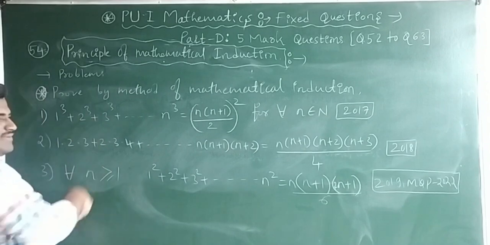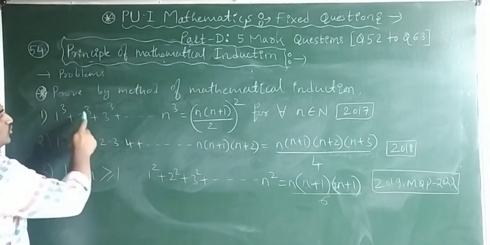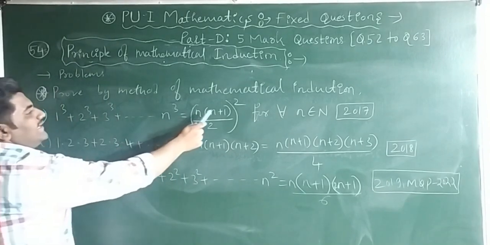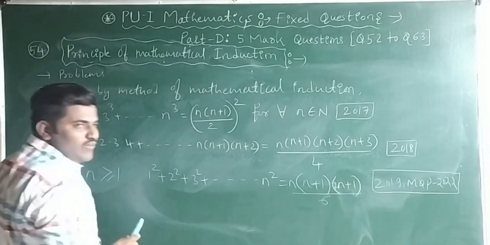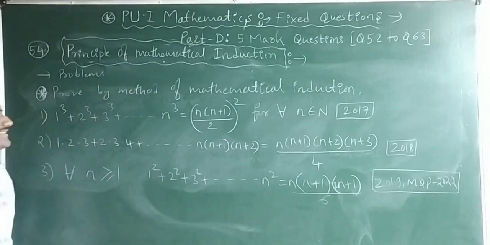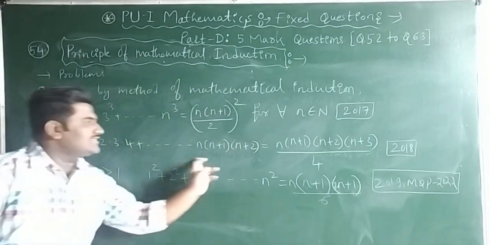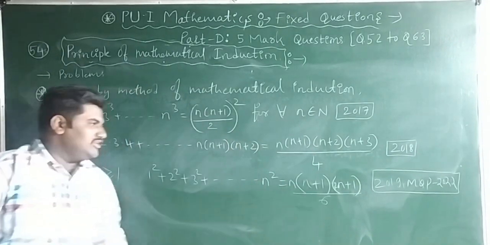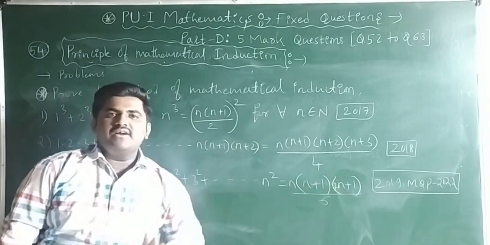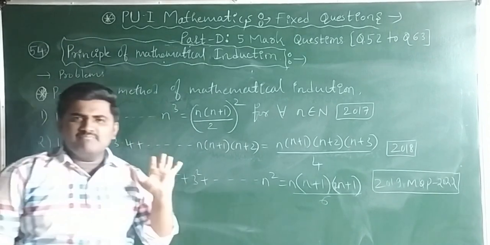See, I have given 3 problems. Prove by mathematical induction that 1 cube plus 2 cube plus 3 cube plus and so on up to n cube is equal to (n into n plus 1 divided by 2) whole square for all n belongs to N. This question was asked in 2017 annual examination, and this question was asked in 2018 annual examination. This question was asked in 2019 and model question paper 2022. These 3 questions are very important.